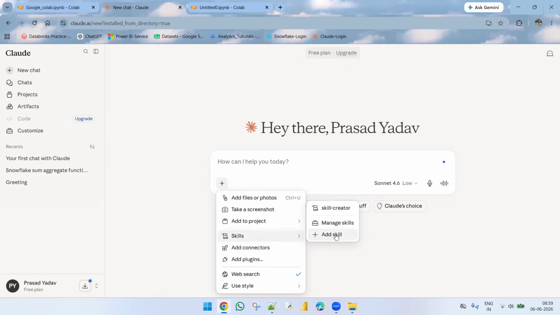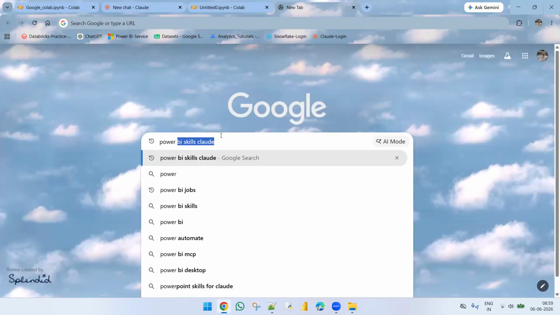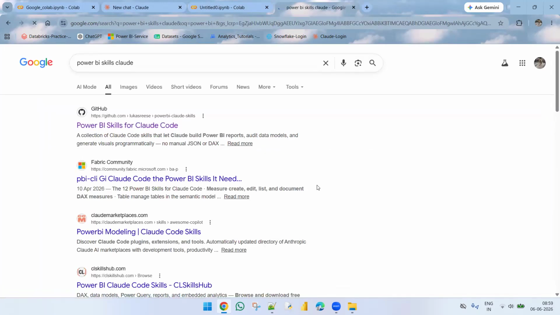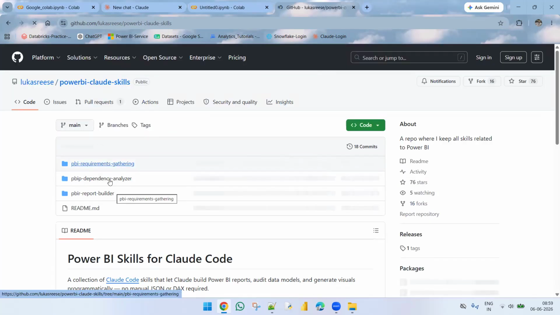In Power BI, we can create dashboards manually. It will take maybe around 1 to 3 days. But with the help of Claude, we can add skills here. Skills are nothing but, for example, I'll type here Power BI skills Claude. If you open this one, this is already added by other developers, and we can take all these skills here.